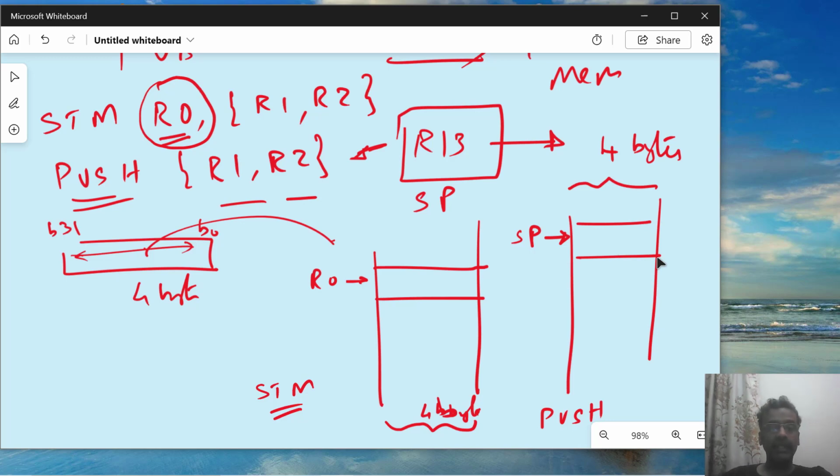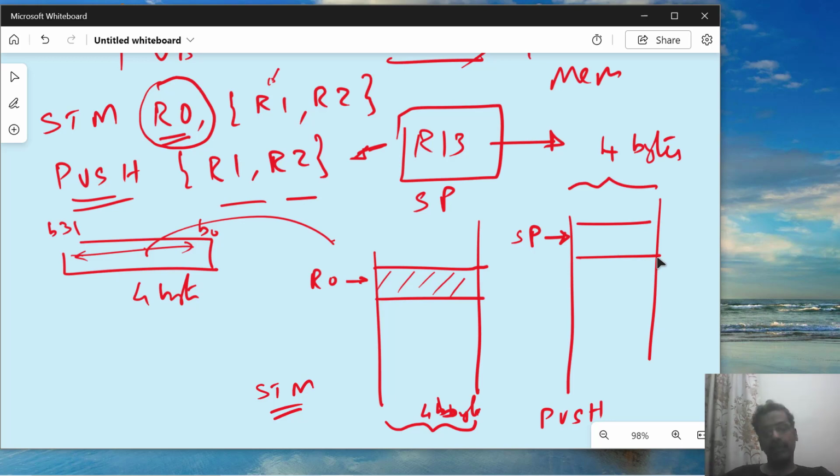Because you are mentioning the register content here, you are not saying that I want to copy only the lower byte or whatever. You are saying the entire register is to be saved. So you have to make sure that the memory that you draw is 4 bytes wide, so that you don't have to go byte by byte, because if you go into the bytes, then you have to worry about the endianness, whether it's big endian or little endian, all that will come. So right now we are not worried about that. We are just thinking that it is stored in some way, either following little endianness or big endianness, it doesn't matter. Okay, now R0 is having the address which is being pointed to.